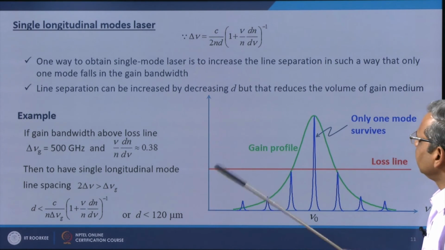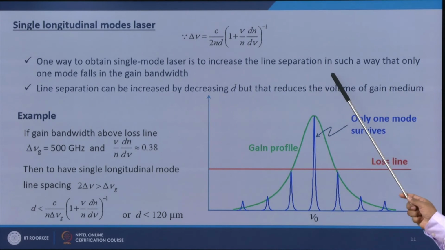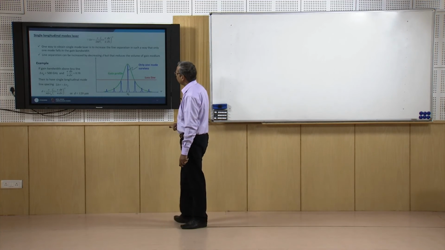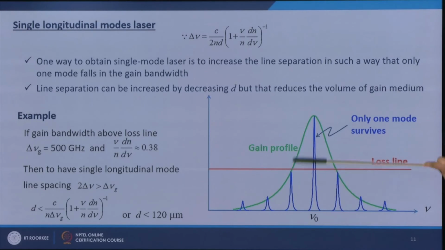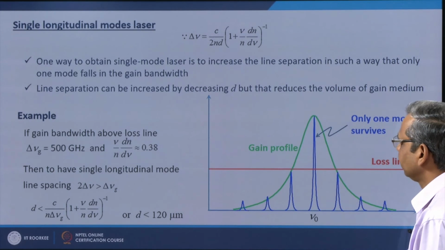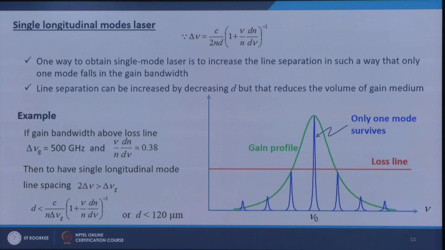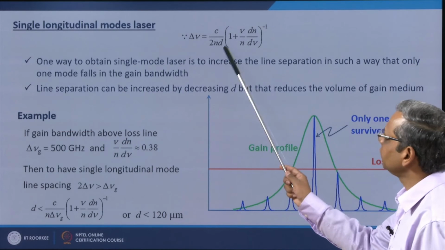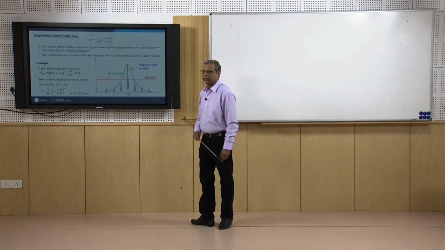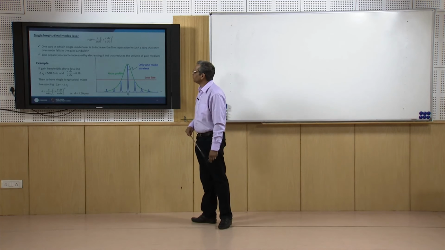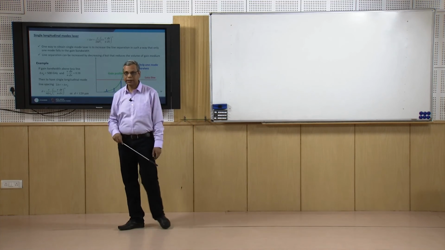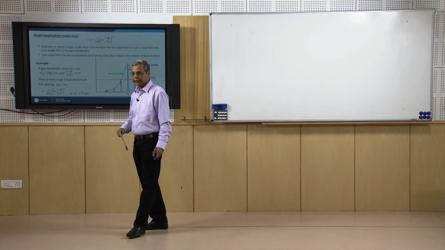One way is to increase the line separation. If I increase Δν in such a way that only one mode crosses the loss line in the gain profile, then only one mode would oscillate. And how can I increase this line separation? I can increase this line separation by reducing the value of d. But the problem is that if I reduce the value of d, I also reduce the volume of the gain medium. So, I will have to increase the threshold current.